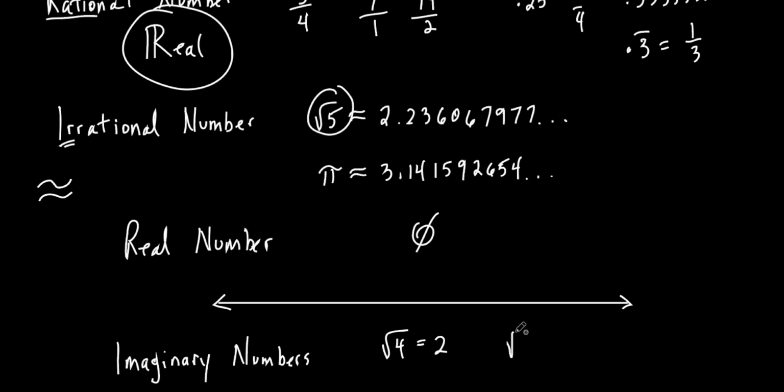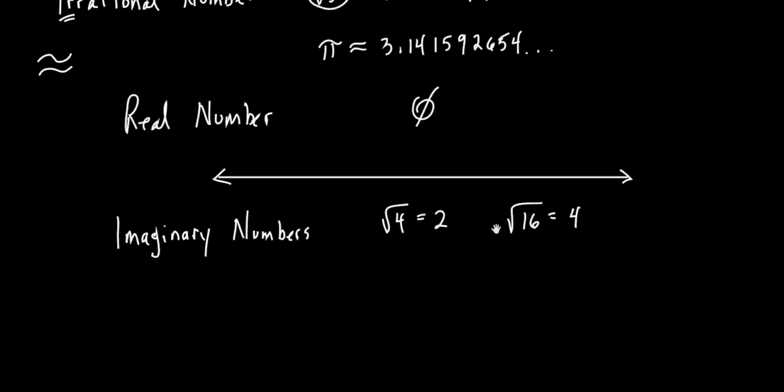Let's do another one. What's the square root of 16? What number times itself is 16? 4, okay? 8 times 8 is not 16. What number times itself is 16? What about this? What number is this?